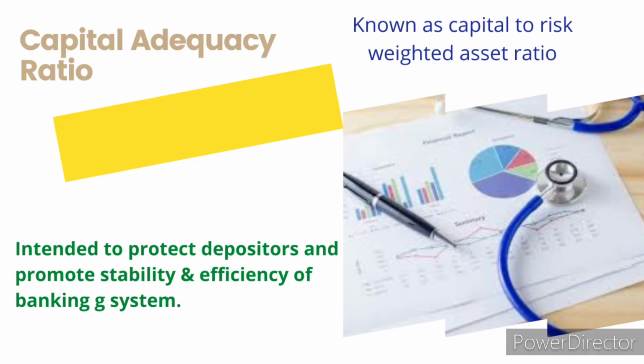Let's move on to the next ratio, which is called the capital adequacy ratio. We can also call it CAR. Capital is nothing but the money, adequacy is sufficient. So what does this tell us? It tells us whether the bank has sufficient capital against the risk calculated from its assets. I am repeating again, the assets are nothing but the loans that have been given by the banks.